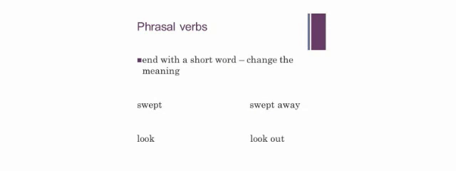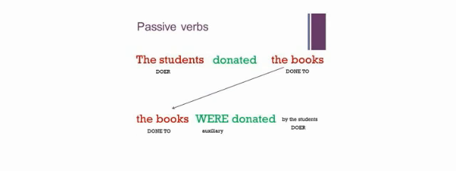Another couple of quick issues. In English, especially in speaking, we use a lot of things called phrasal verbs. They are verbs that end with a short word that change the meaning. For example, swept and swept away. Look and look out. Just so you know, both those words, look out, both those words, swept away, are phrasal verbs. And the other thing to talk about is passive verbs. Passive verbs is when we don't know who the subject is.